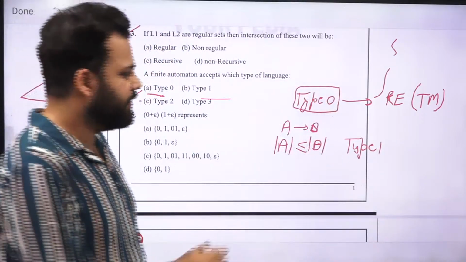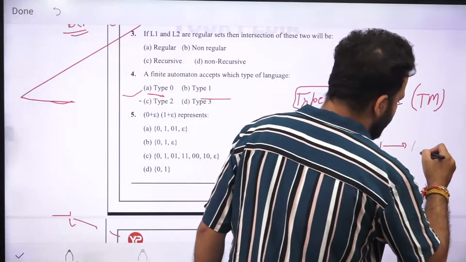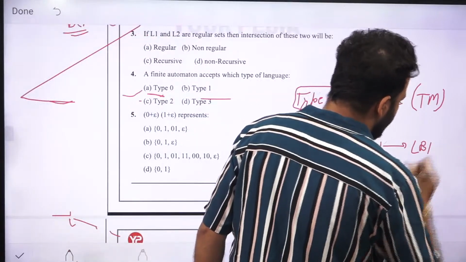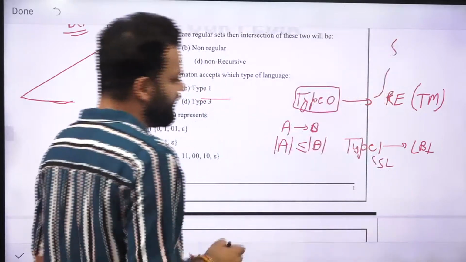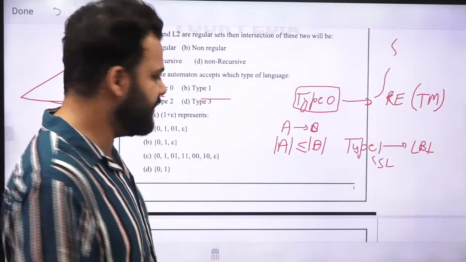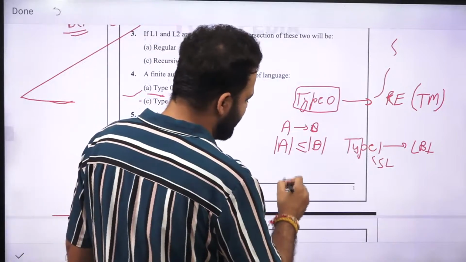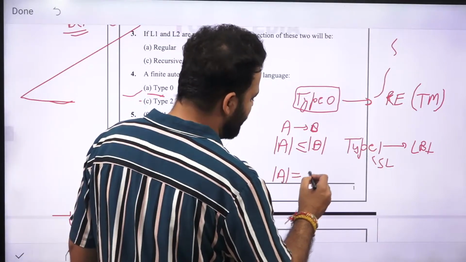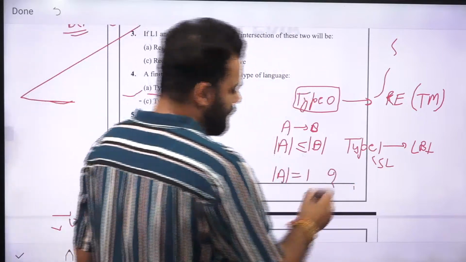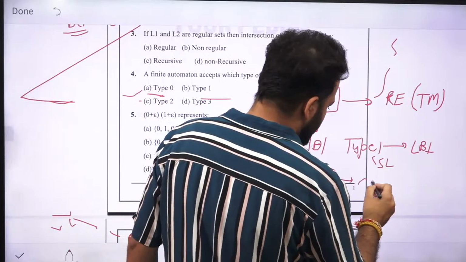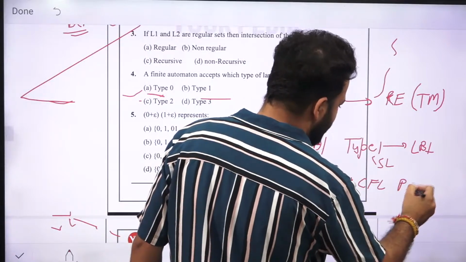In type 1, we require linear bound automata, and the language is CSL. After that, if you increase the restriction so that length of A should be equal to 1, then it is a type 2 grammar. CFL comes under it and PDA is used.